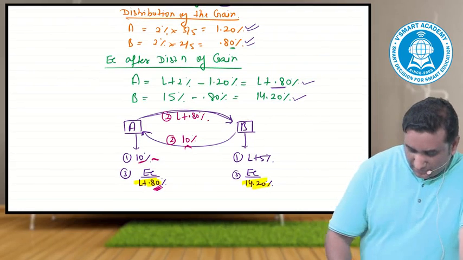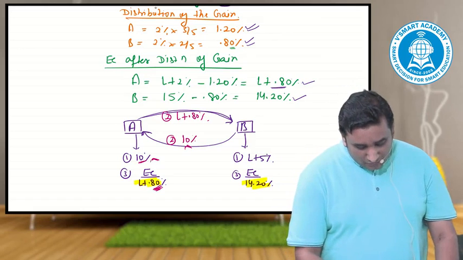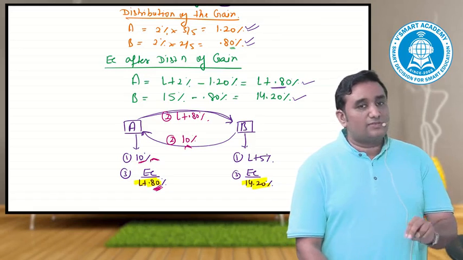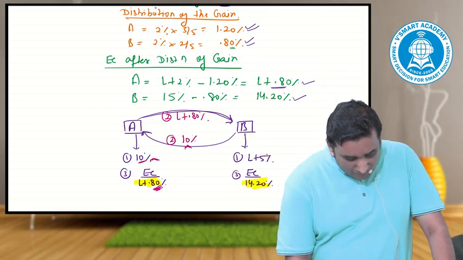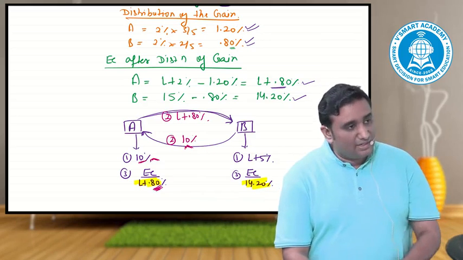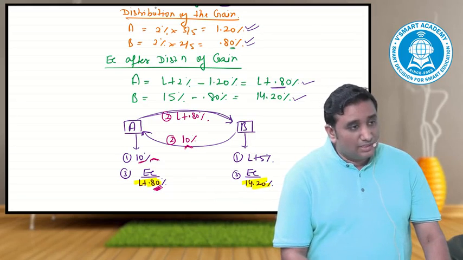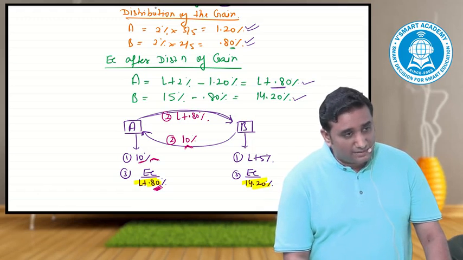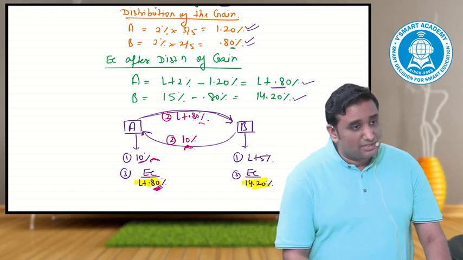Check from the A perspective. Is his target met? 10 is outflow. He went to the bank, taken a loan. He did not want a fixed rate. But because of the swap agreement, he went to the bank and took a loan at a 10 percentage. Received from B how much? 10. That is the simplest case we can make. Paid, received 10. 10 and 10 gets what? Cancelled. His net answer has to come what? L plus 0.8. Paid to B how much? L plus 0.8. That means if you look at outflow, inflow, and this is outflow, net answer becomes L plus 0.8.